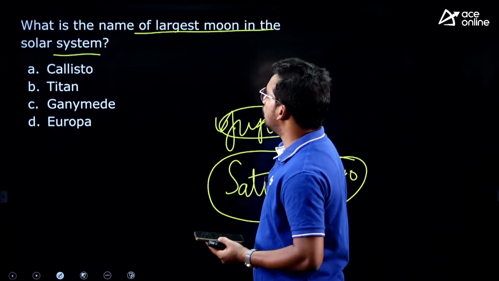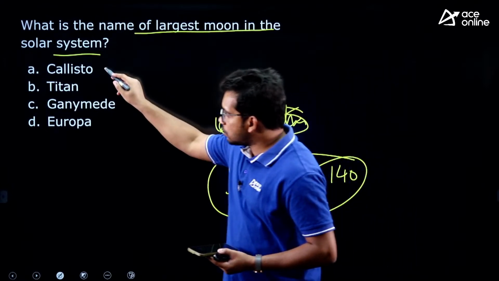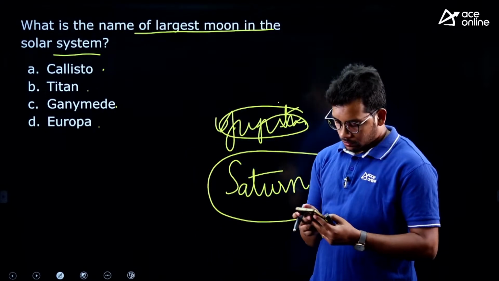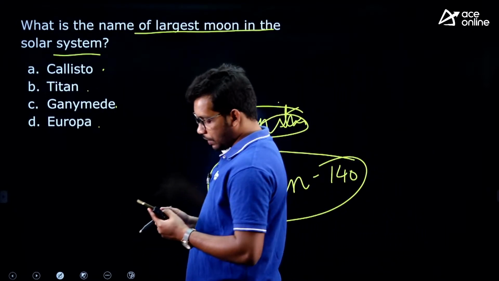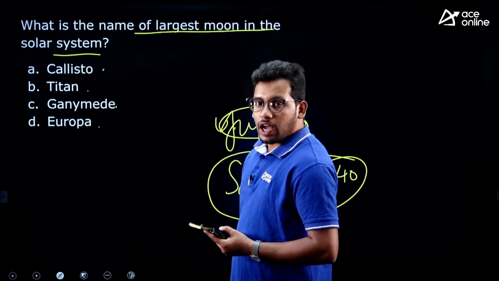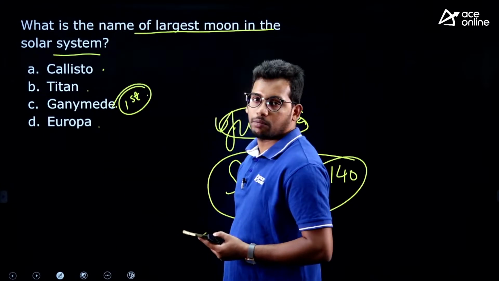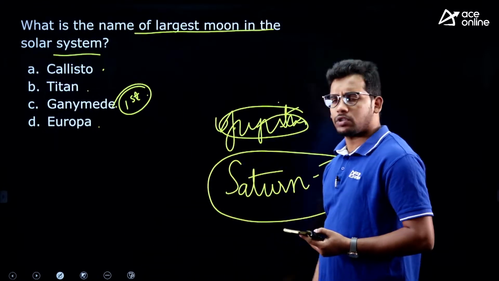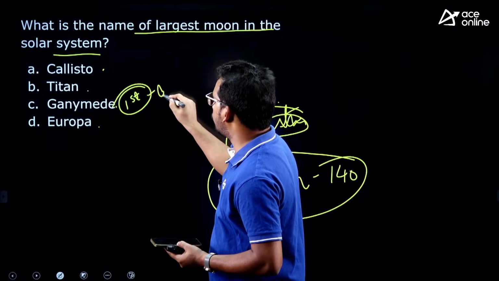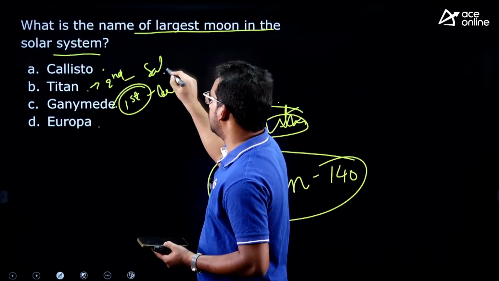Now let's answer this question. What is the largest moon in our solar system? Can anyone answer this? Callisto, Titan, Ganymede, Europa. Someone has answered it as C. Very good. Any other answers? So among the largest moons we have, Ganymede is the largest moon of our solar system. Overall, we have more than 300 moons across all the planets. Out of that, Ganymede is the largest moon, followed by Titan. This is the second largest, and this is the moon of Saturn.